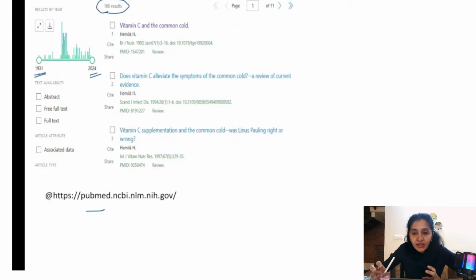There are so many databases like the Cochrane database and etc. So we need to make sure we have covered all the databases in the entire world and collected and compiled articles. We need to do it in a systematic way, right? Some articles will not be published, they'll be lying in the medical college libraries. For example, I told vitamin C protects against common cold, but some articles may say vitamin C is actually injurious, it may lead to common cold. So I need to select all such articles, whether positive association, negative association, or not published, all the articles should be selected and compiled. That is known as systematic review. So I'm going to review all these articles.